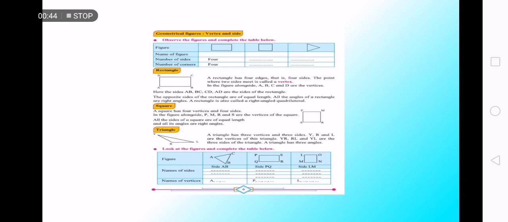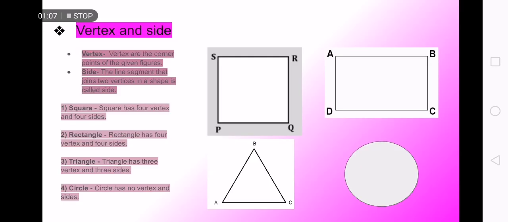So see, in our textbook it is like this: geometrical figure, vertex and side, rectangular, square and triangle. So, vertex and side. Now what is vertex? Vertex are the corner points of the given figure.